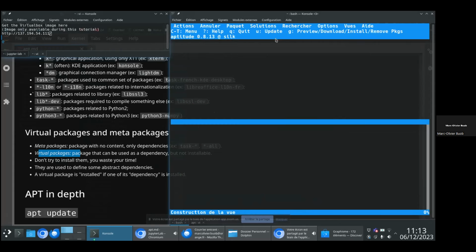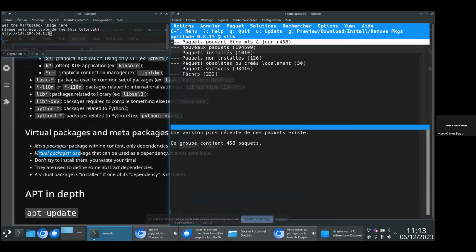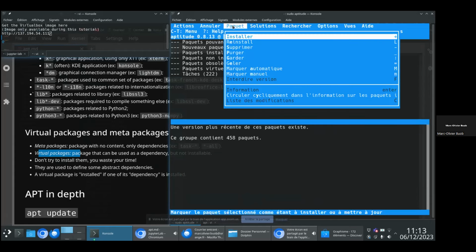Graphical is a way to speak. So you can click on the menu like this, and it will give you, for every command, the corresponding shortcut. So for example, if you want to install a package, this is plus. If you want to remove, this is minus. If you want to purge, this is underscore, etc.